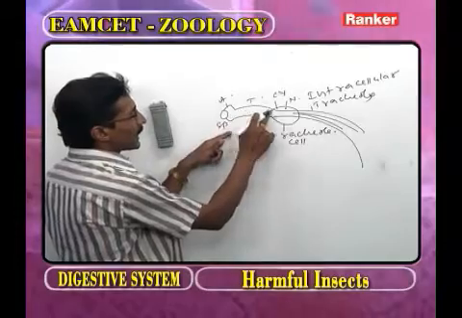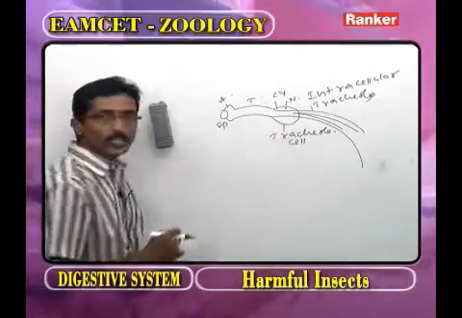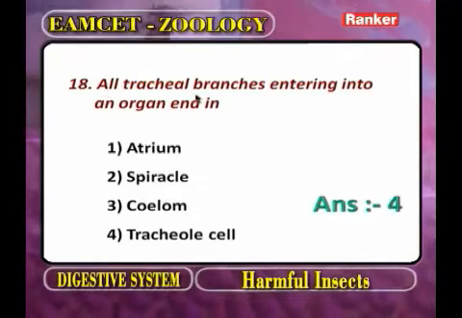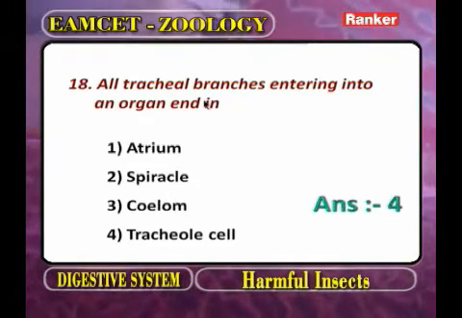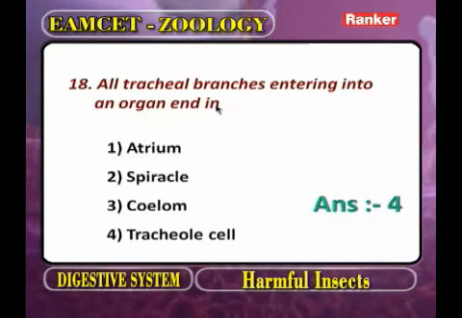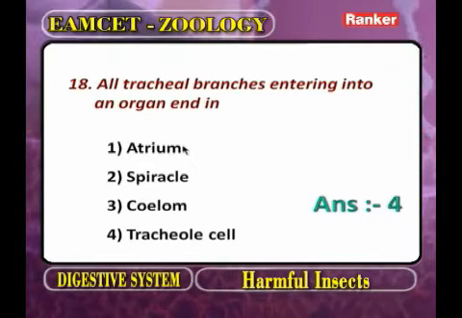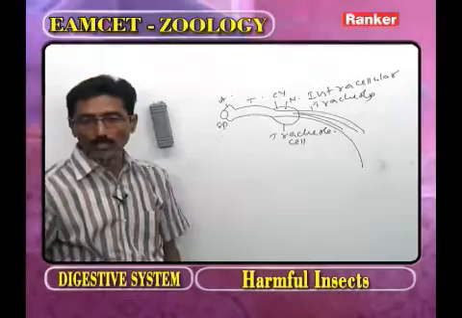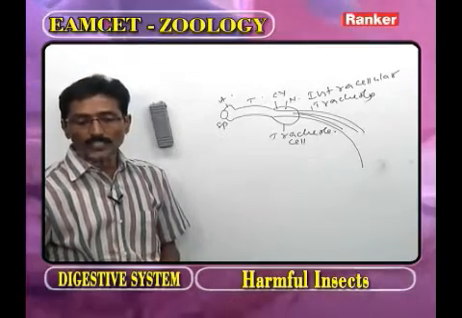The trachea ends as a tracheal cell. Now observe the question: all trachea entering into an organ end in: one is atrium, spiracle, coelom, and tracheal cell. The answer is tracheal cell. Now go for the next question.